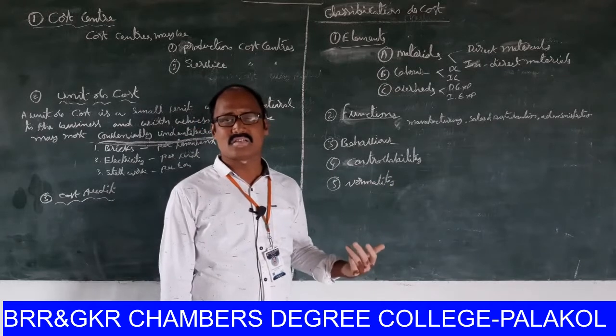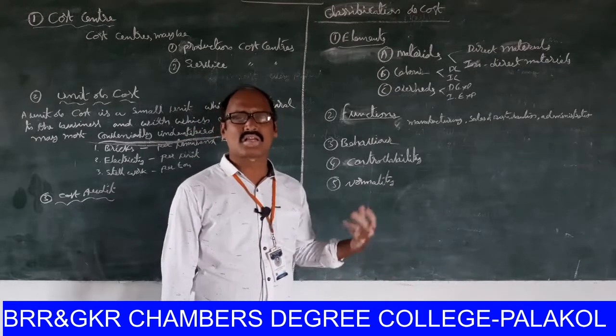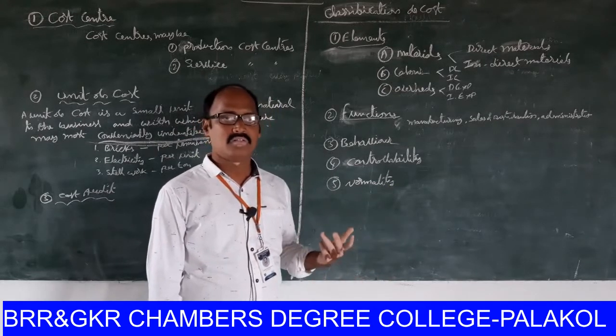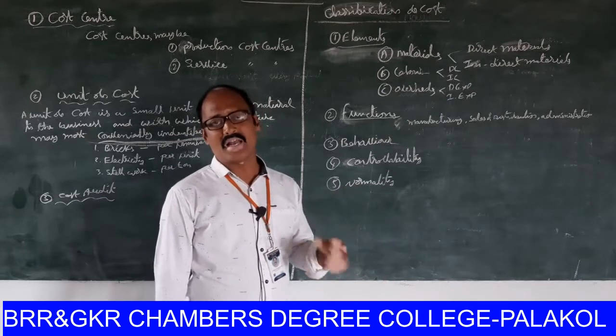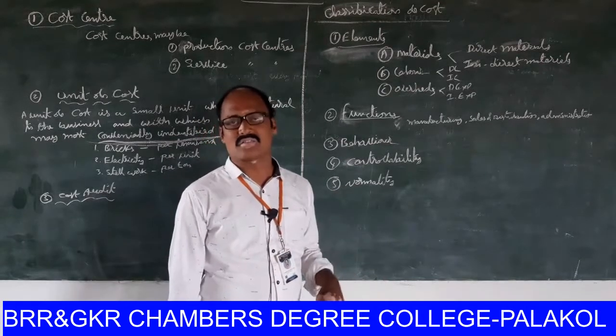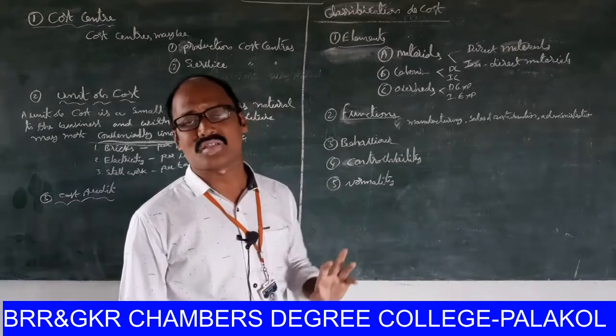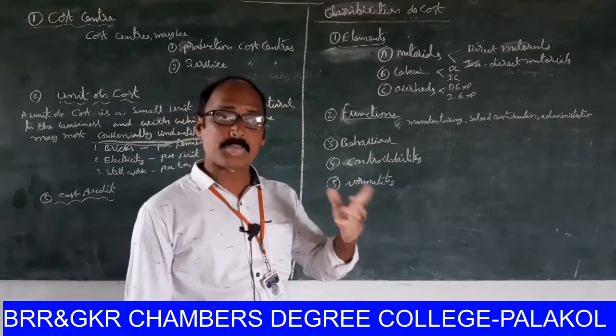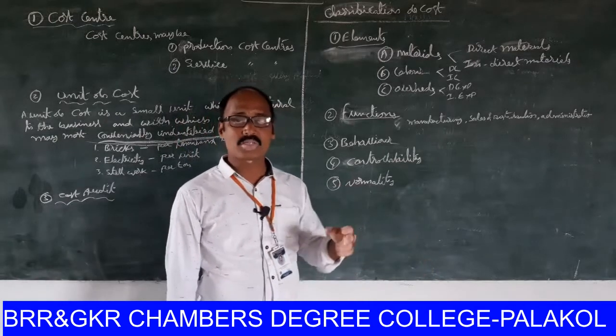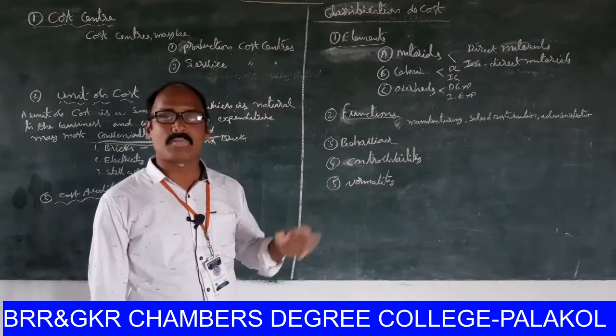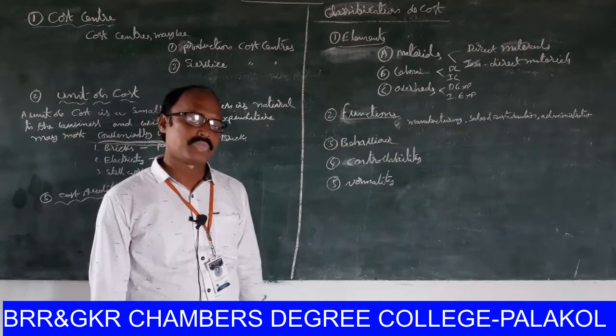Abnormal means it is not in the hands of the company. So abnormal costs are ignored at the time of price fixation, but normal expenditures are considered at the time of price fixation.